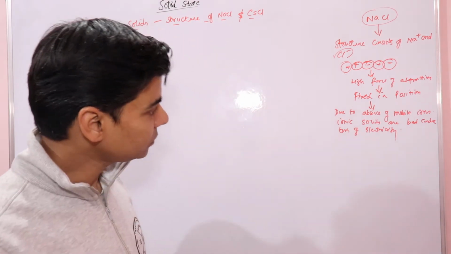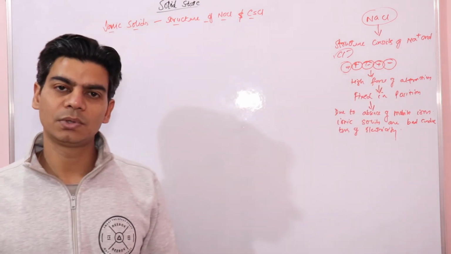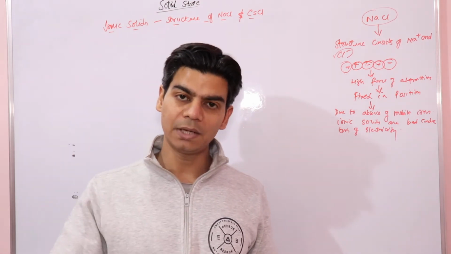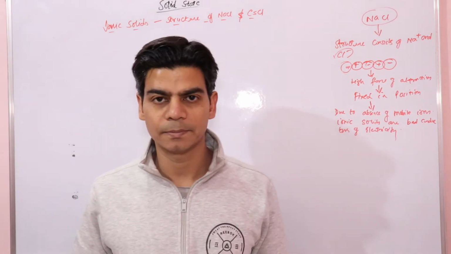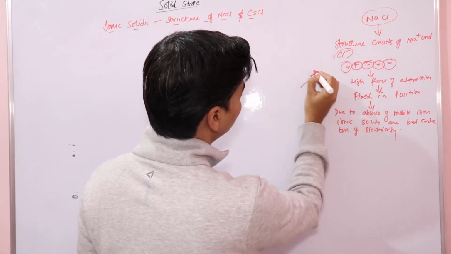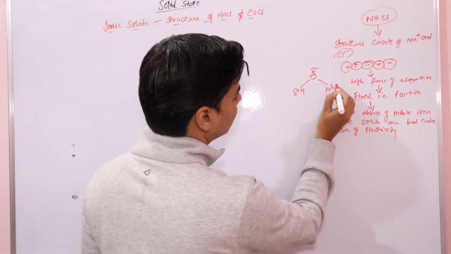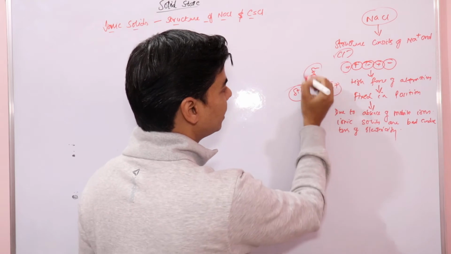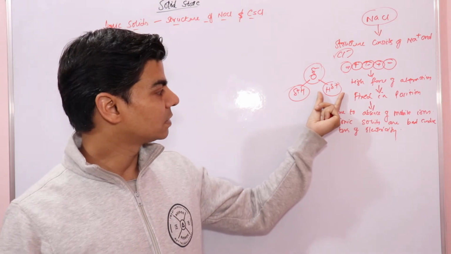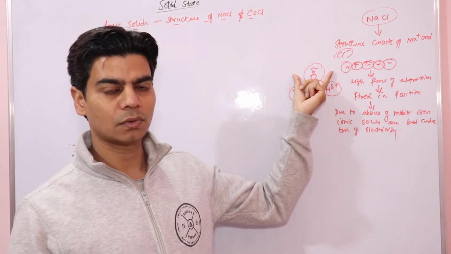Similarly, if you add sodium chloride to water, the crystal lattice of sodium chloride will be broken, right? Because we know that water, this is the structure of water, has positive hydrogen ions and negative oxygen ions. Or what we say, water is a polar molecule that has a small positive charge on hydrogen and a small negative charge on oxygen, right?